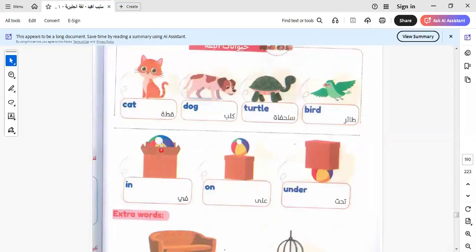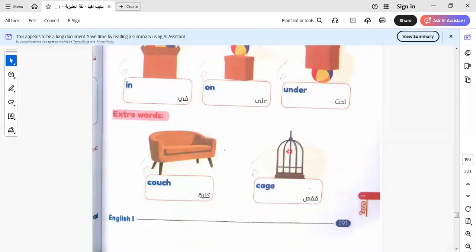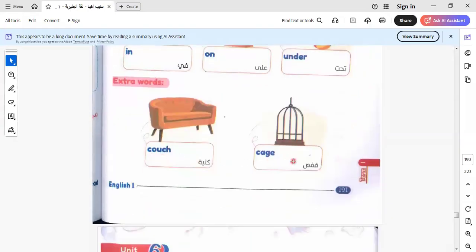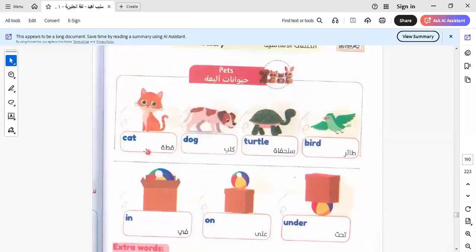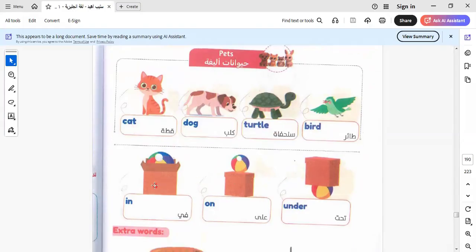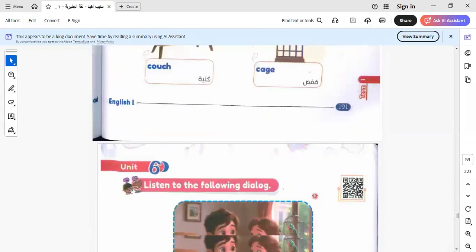Here is the preposition on. So here is in, not on. Here is in. Here is on. Here is under. So here we learn three prepositions, which are in, on, under. We have here couch and couch. I will repeat again the words related to this lesson: cat, dog, turtle, bird. In, on, under. Couch.